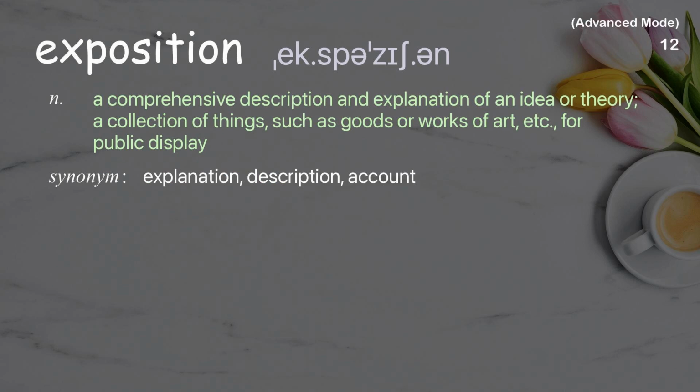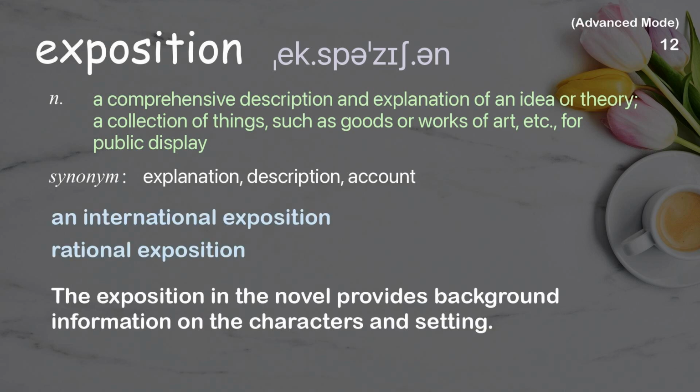Exposition. A comprehensive description and explanation of an idea or theory; a collection of things, such as goods or works of art, for public display. Examples: An international exposition. Rational exposition. The exposition in the novel provides background information on the characters and setting.